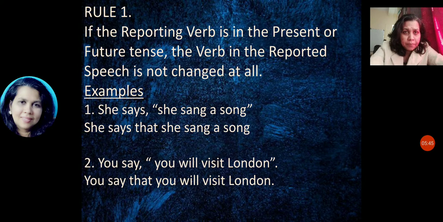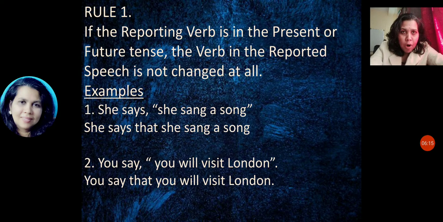For example, she says, "She sang a song." When we put it in indirect speech, she says that she sang a song. Since the reporting verb is in present or future tense, we don't have a change, and after the comma it is followed by the conjunction that.